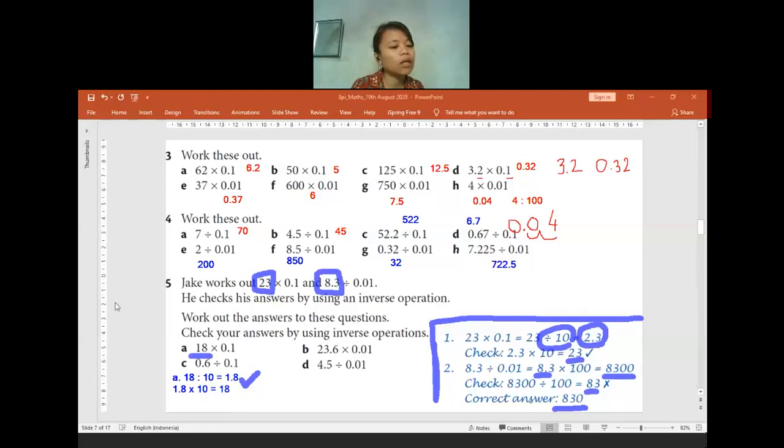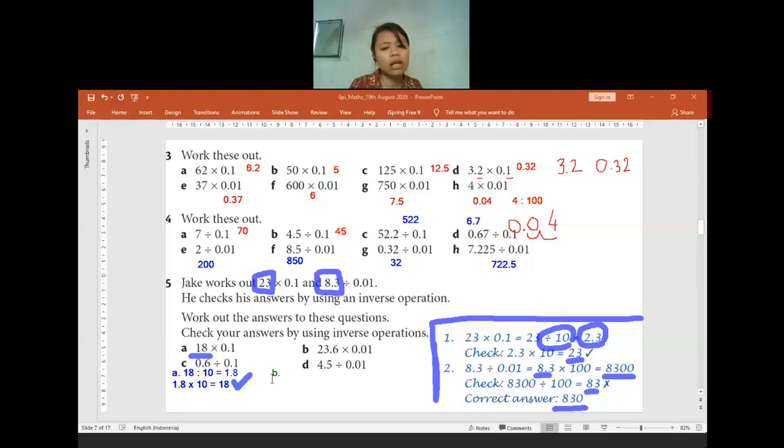Is there anyone having any question or this is still confusing? Is there anyone having any question? No? Okay, if no one has any question, let us move to the question B using the same method. So the 23.6 times 0.01, we can change it into a division. Can you tell me how many divide by how many at the question B?